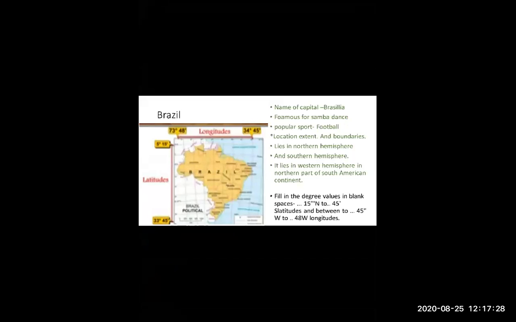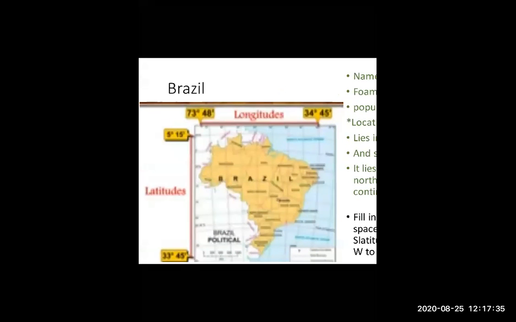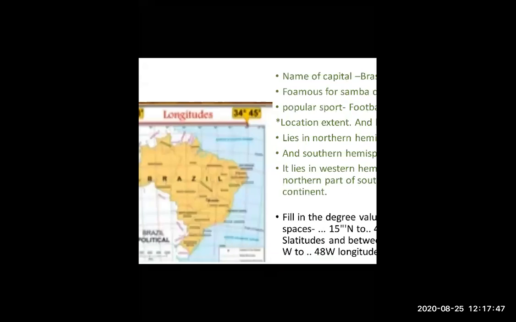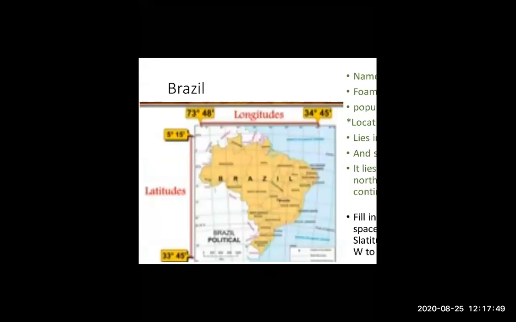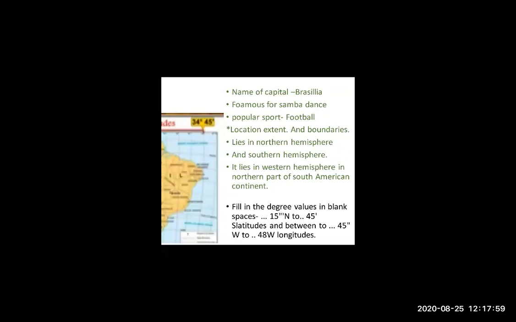After that, the next part is Brazil. As you all know, Brazil. So let me ask, what is the capital of Brazil? Yes, Brasilia. Okay. And the next is, what is the famous thing over there? Samba dance. And the next is popular sport, football. As you all know, Brazil is very good in football.